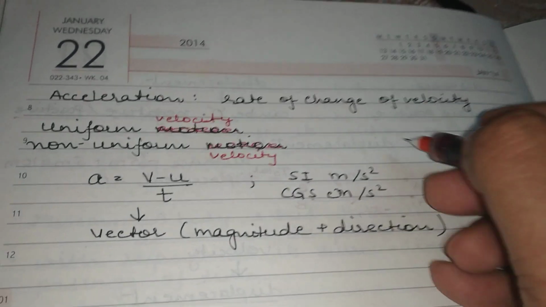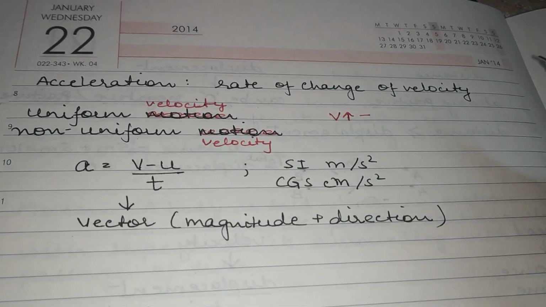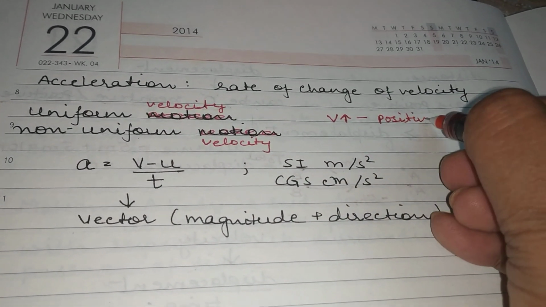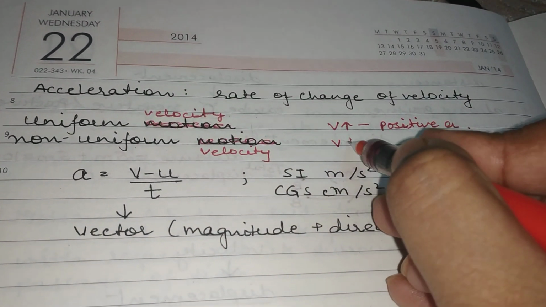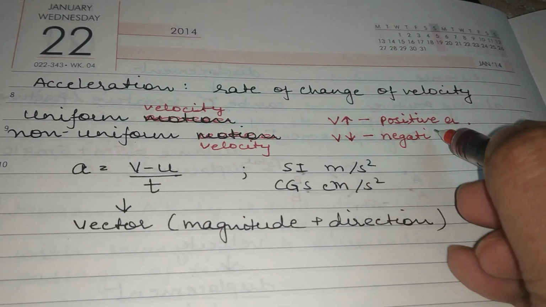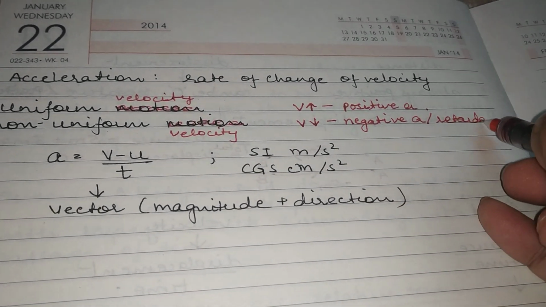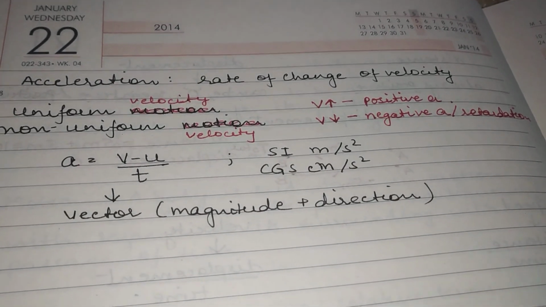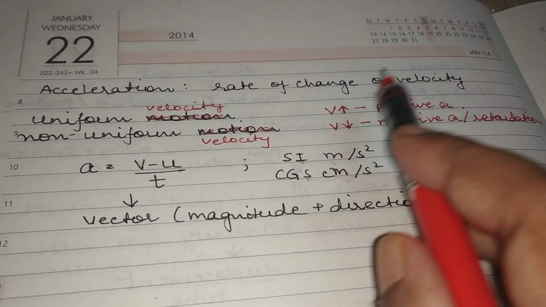Okay? When the velocity increases, then we say it is positive acceleration, and when the velocity decreases, it is negative acceleration or retardation. So acceleration is nothing but the rate of change of velocity.